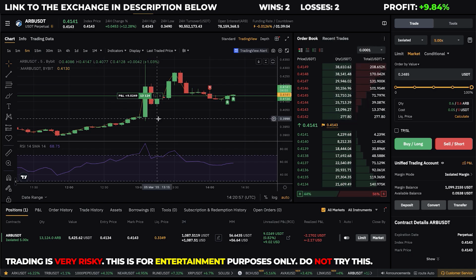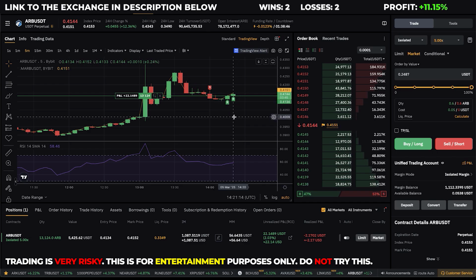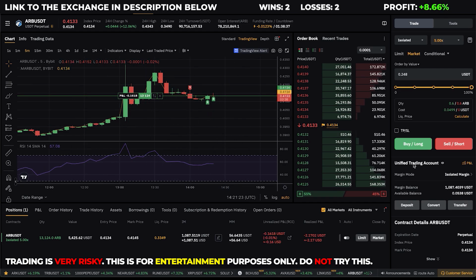And in my opinion, the most important thing with scalping is not finding the probabilities. I mean, that's also important. Of course, finding probability trades is very important, but the most important thing in scalping is to have proper risk management. What I'm doing when I'm scalping is cutting losses fast. If I no longer believe in the trade, even if I don't have a stop loss or a take profit, I do it manually very fast. And also, if I lose the entire account, I'm completely fine. I will just deposit more money into this sub account and try again the next day. So that's very important for me when I'm scalping.